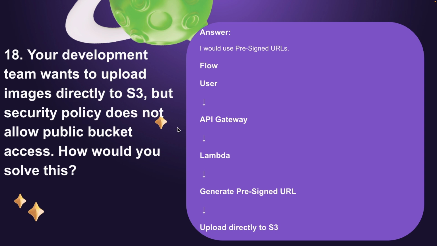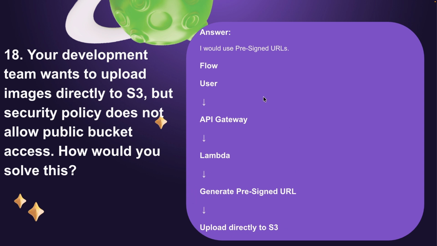So the answer is, we can go with a pre-signed URL. The best process is, using API Gateway, we can connect with Lambda. Inside Lambda we can generate a pre-signed URL and upload directly. How will the flow go? The user will hit the API Gateway with the document, Lambda takes the document, and in that Lambda function it can generate a pre-signed URL, and then it can upload that document to the S3 bucket.